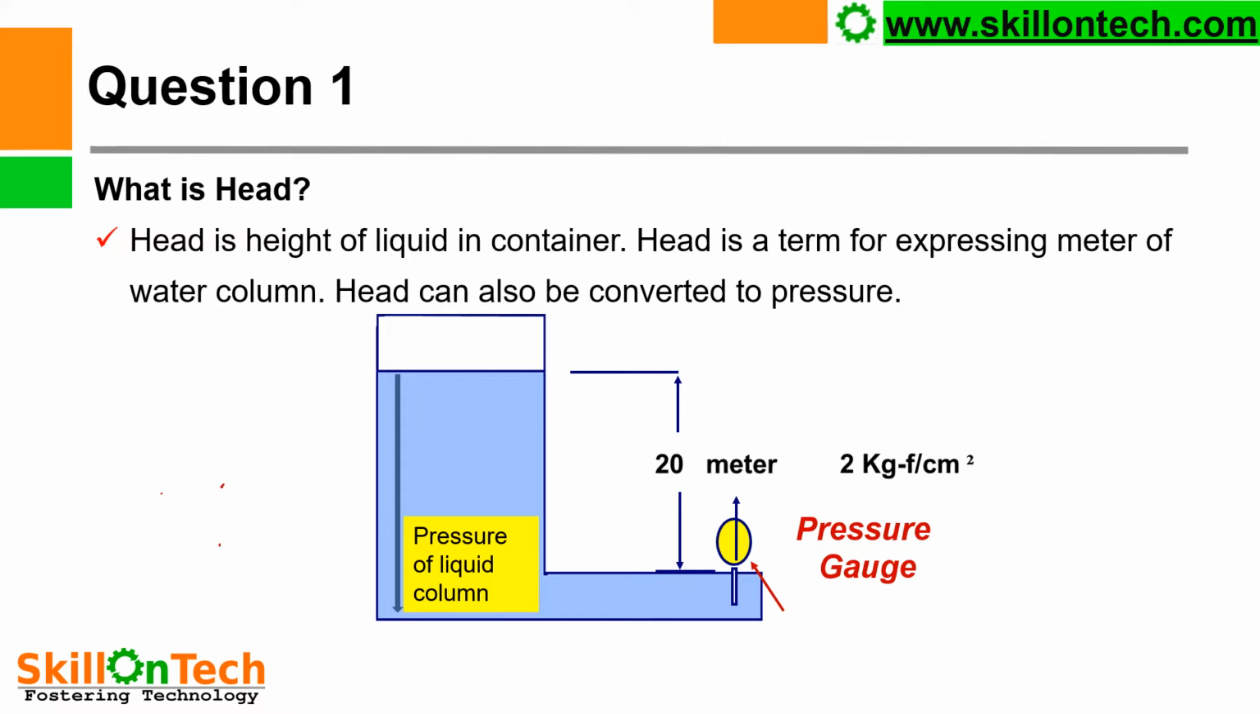So you can see in this picture that this is a 20-meter water column. This 20-meter water column will be equal to 2 kgf per centimeter square gauge pressure. So this pressure will be exerted here by the mass of this column.